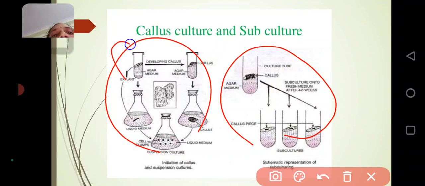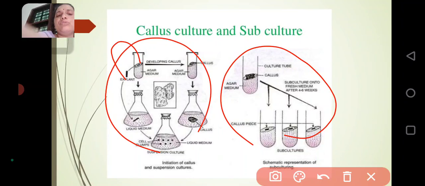This is the explant put in the nutrient agar medium. Why do we add agar to the nutrient medium? The nutrient medium is liquid in nature. For modifying the liquid to a semi-solid state, we have to use agar. We mix the agar with the liquid medium, then only will it turn into a semi-solid medium. So the explant will be put on the semi-solid medium.